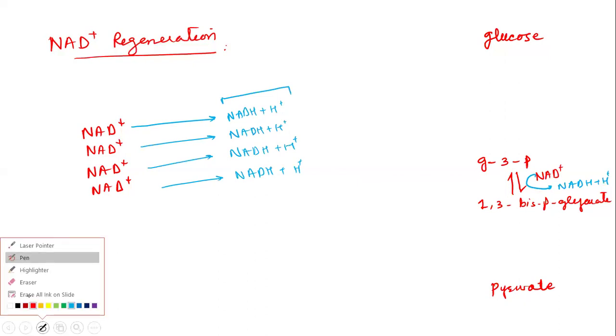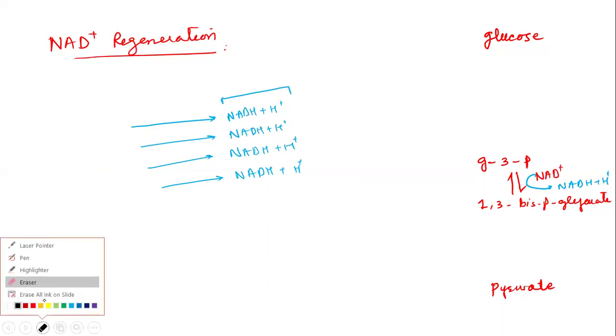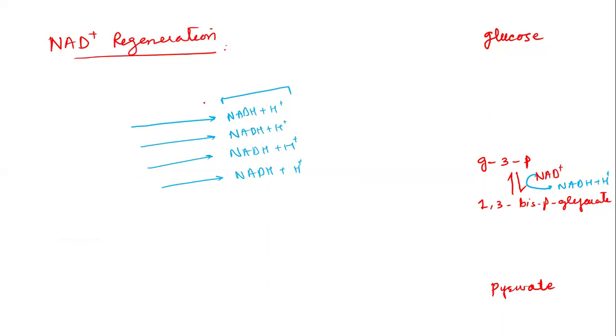So what will happen if glycolysis wants to continue? We must regenerate the oxidized form of this electron carrier. We must reconvert this reduced electron carrier into its oxidized form.